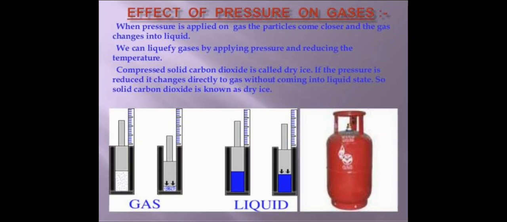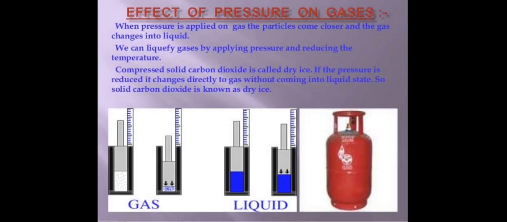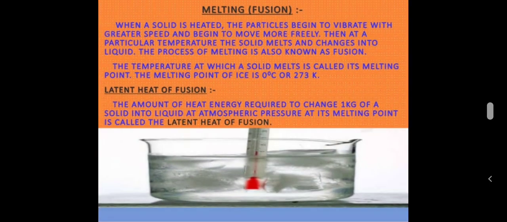Compressed solid carbon dioxide, which is called dry ice, can be prepared by increasing the pressure. If the pressure is reduced, it changes directly to gas without coming into the liquid state. So, solid carbon dioxide is known as dry ice.